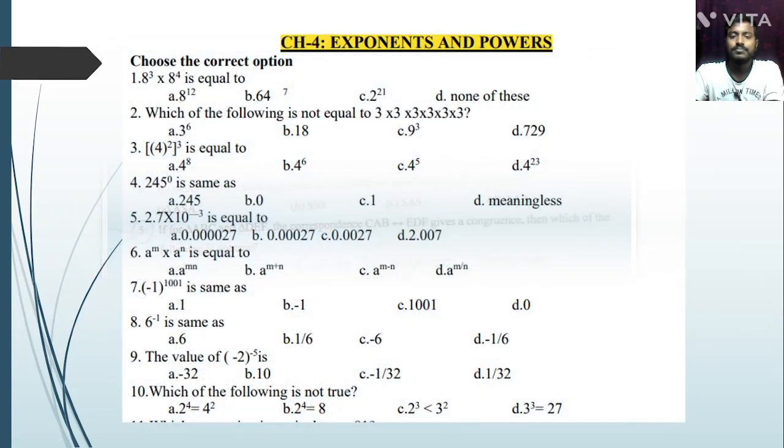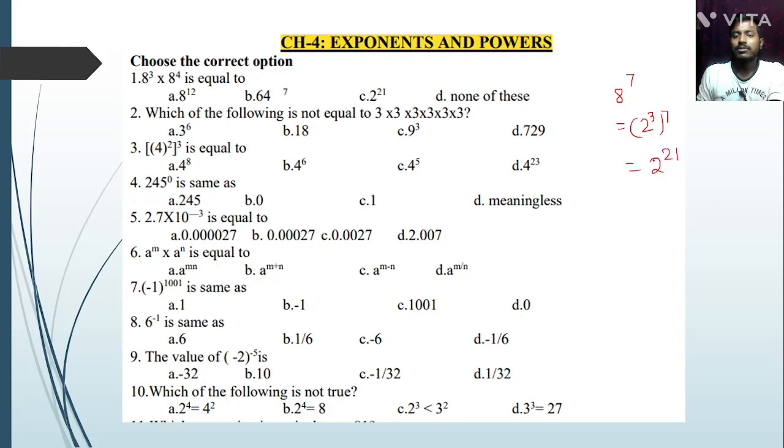Next one. Choose the correct option. 8 to the power 3 into 8 to the power 4 is equal to dash. Bases are equal, so 8 to the power 4 plus 3, that is 8 to the power 7. There is no 8 to the power 7 in the options, so we can write 8 as 2 to the power 3, then whole to the power 7. So 2 to the power 3 times 7 is 21. So 2 to the power 21 is the correct answer.